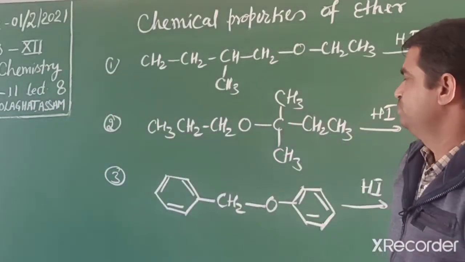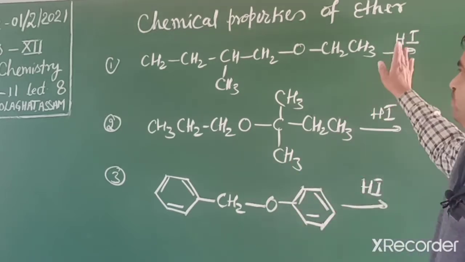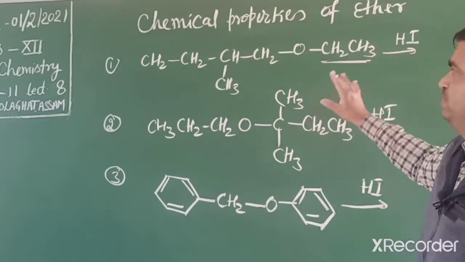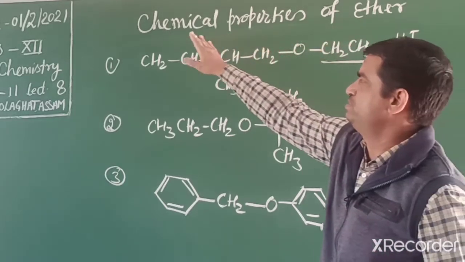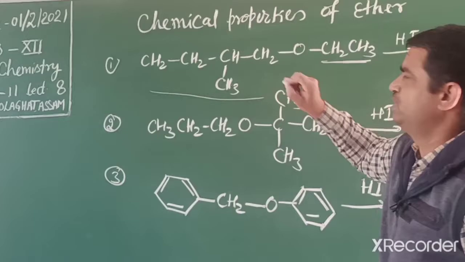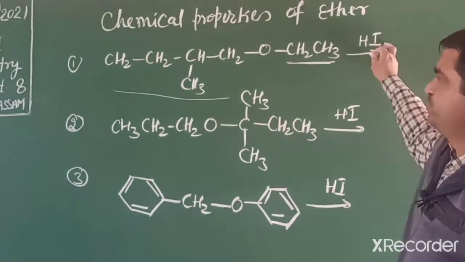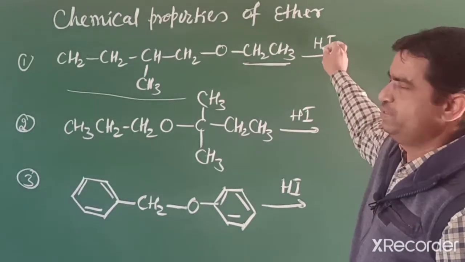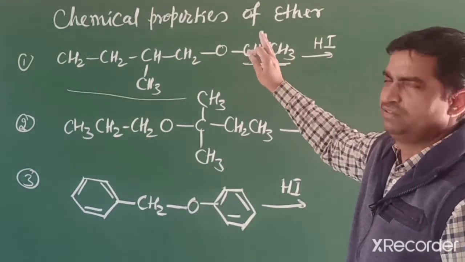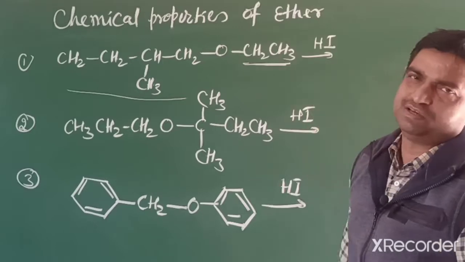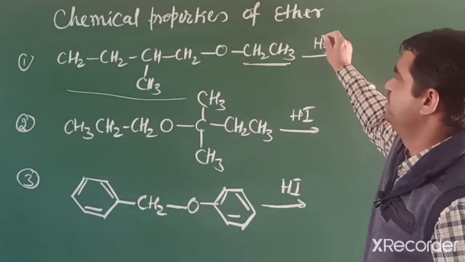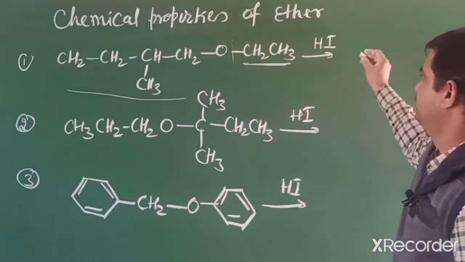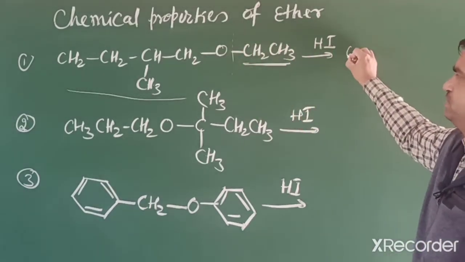So in this, first we have to observe when HI reacts on this side. If you observe, one side is an ethyl group and the other side is a large group. It means that when the iodide ion attaches on both sides primary or secondary, then iodide attaches to the side where the alkyl group is less substituted. So iodide ion attaches on this side and H attaches on the alcohol side. So we get the product in this way.